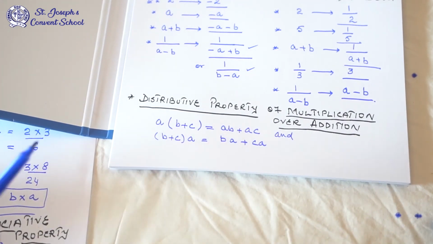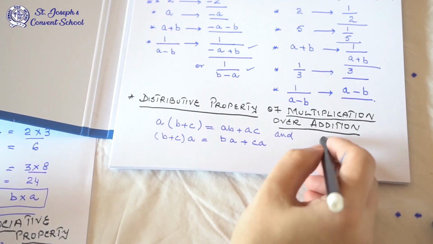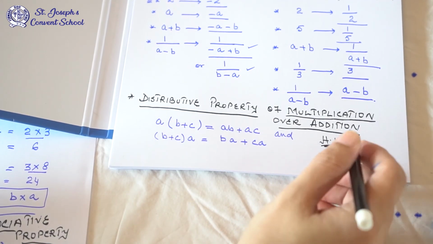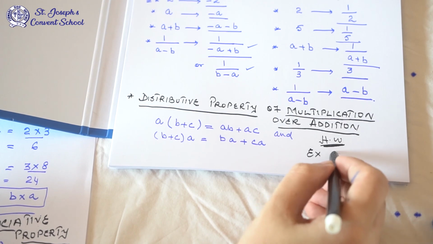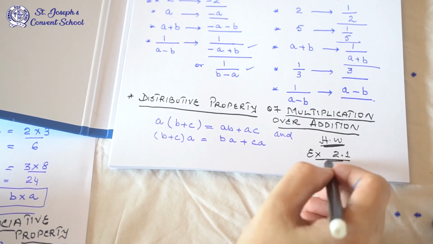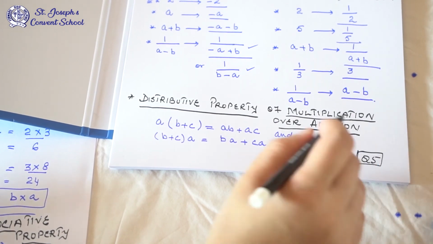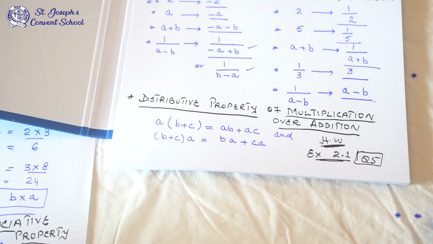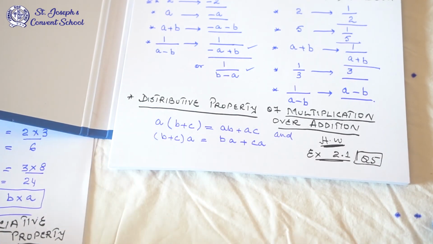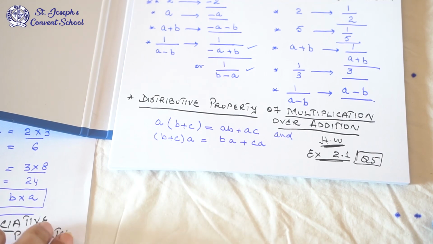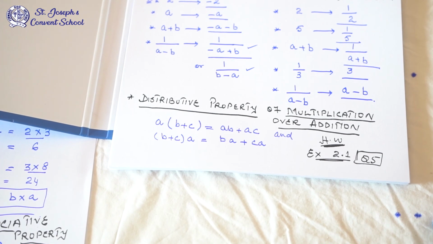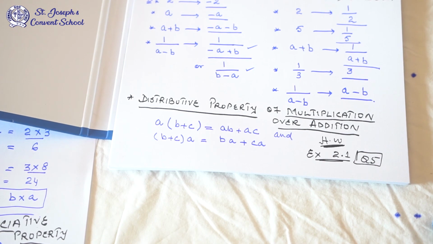Now your homework. You have to do the homework. It is exercise 2.1. Do question number 5 only. In question number 5 you only have to name the property. Don't solve it, don't do anything. You have done these 5-6 properties, so just name it according to the property. Check what is written, compare it with these properties, and then write the name of the property, because it comes in the MCQ, so you all should know these properties.